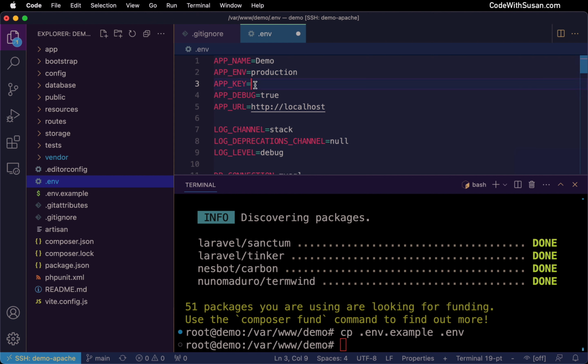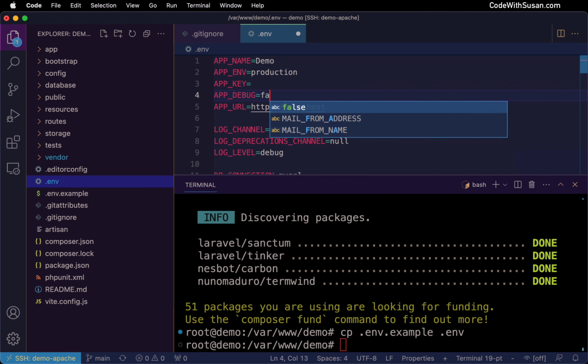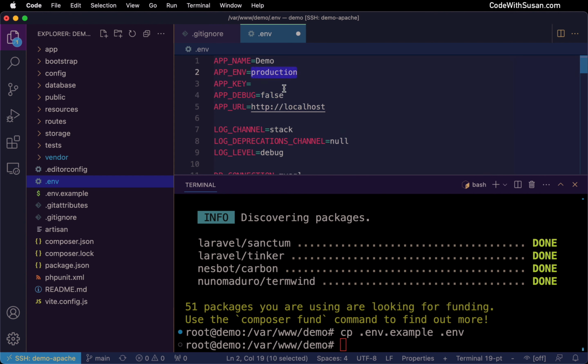I'll come back to app key in a second. We're going to need that. For app debug, typically on a production environment, we would set debugging to false. This is going to make it so if there are errors on our application, the user is going to see a generic error page rather than full details about the error. Because I am setting this application up for the first time though, I am going to leave this to true just in case when I run this application initially, if there's any problems, I could see full debugging information. Once things are running smoothly though, I would want to come back and change this to false on a production context. But this is not technically real world yet. I don't have real world users using it, so I'm okay with debugging information being output.